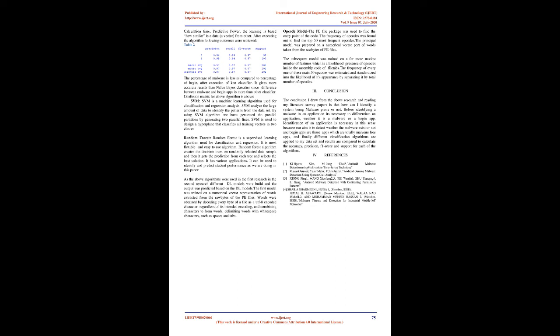3. Conclusion. The conclusion I draw from the above research and from reading my literature survey papers is: how can I identify a system being malware prone or not? Before identifying a malware in an application, it's necessary to differentiate an application, whether it is a malware or a benign app. Identification of an application is necessary in this sense because our aim is to detect whether the malware exists or not, and benign apps are those apps which are totally malware-free. And finally, different classification algorithms are applied to my data set and results are compared to calculate the accuracy, precision, F1 score, and support for each of the algorithms.